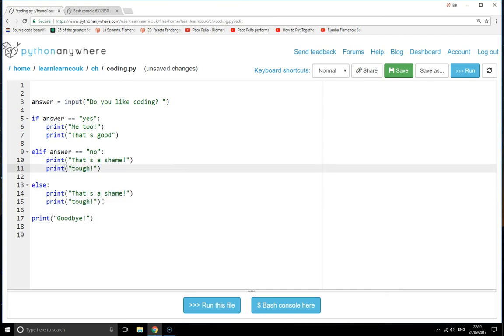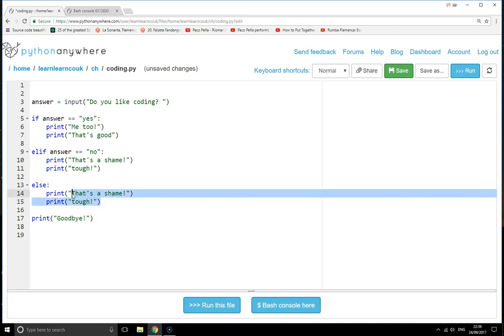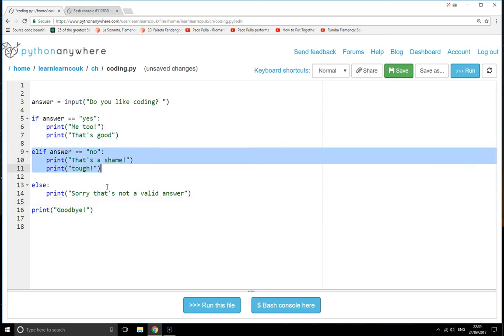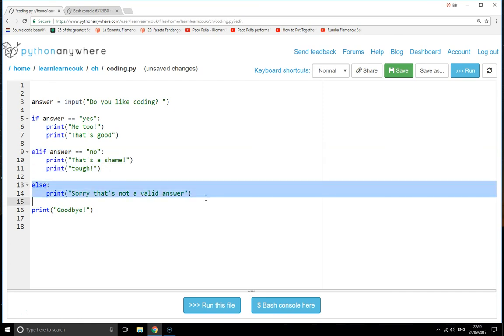Let's just move those into there. And then here let's put sorry, that's not a valid answer. There we go. So now we've got 3 possible options: what if they do yes, what if they do no, and what to do if they don't do either of those 2 things.